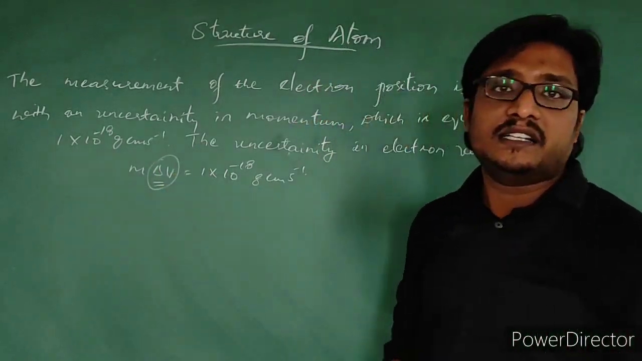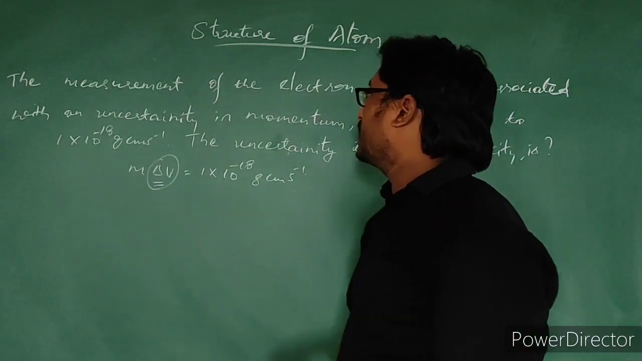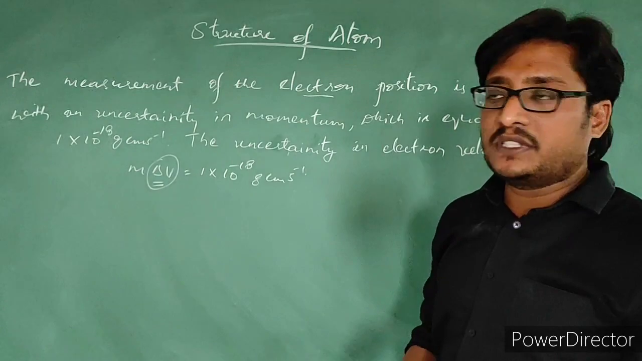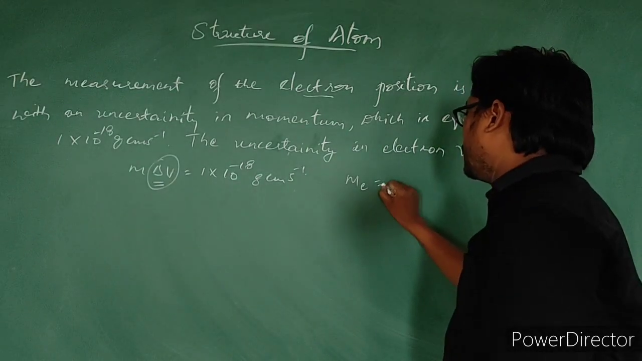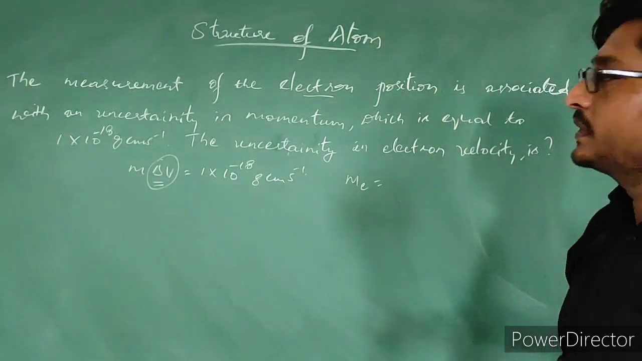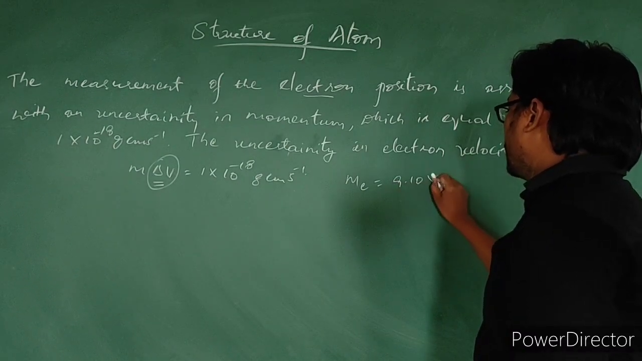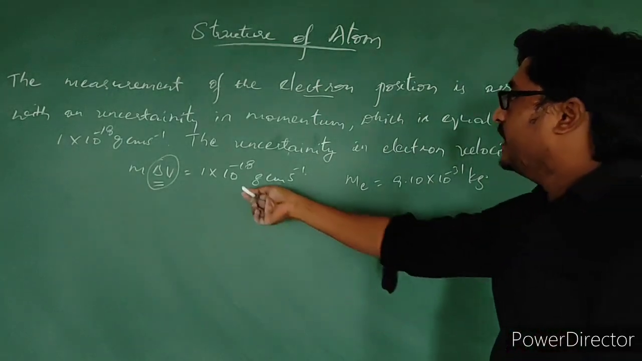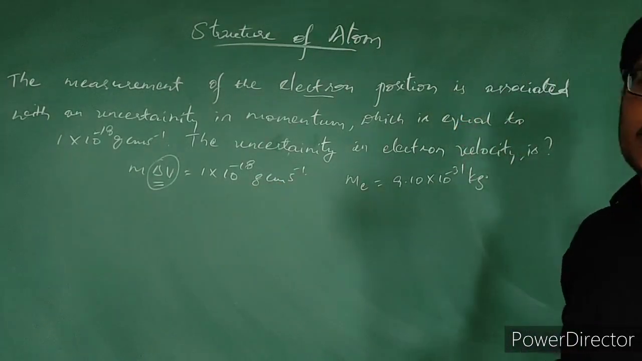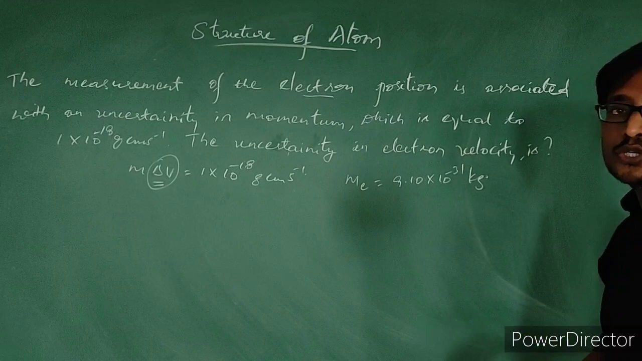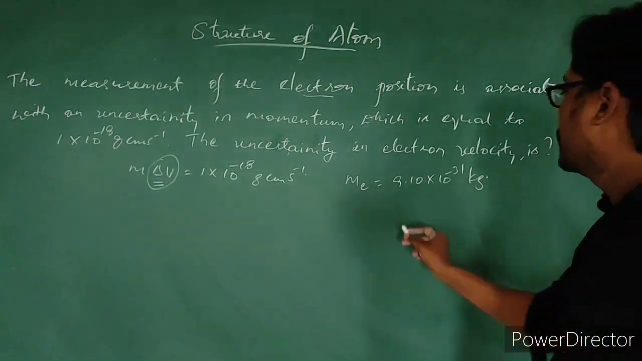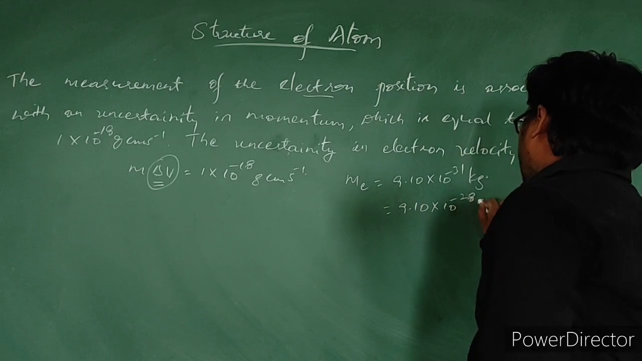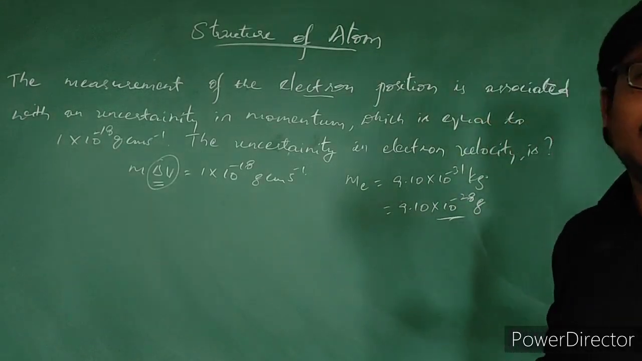If we want to calculate del v, we need to know the mass of the electron. He is talking about the electron only. Simple thing, you know the mass of the electron. What is the mass of the electron? 9.10 into 10 to the power minus 31 kg. But he has given momentum in gram centimeter per second, so the mass of the electron should also be considered in grams. In grams it will be 9.10 into 10 to the power minus 28 grams. This is the mass of the electron in grams.